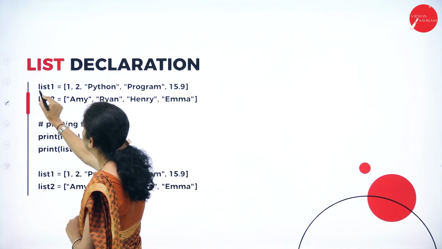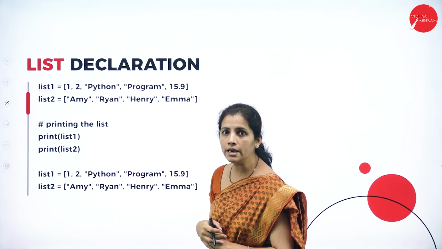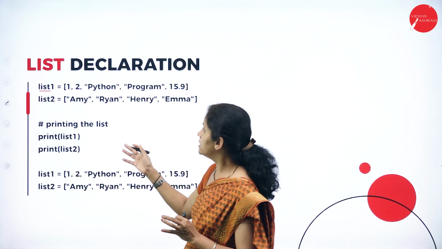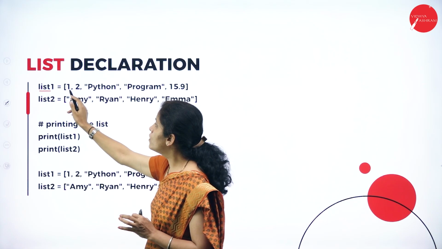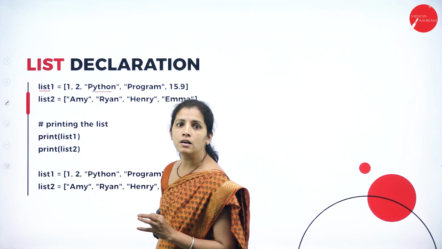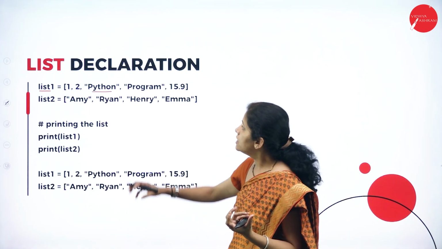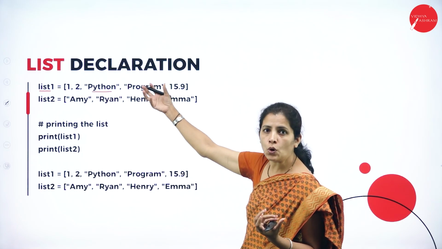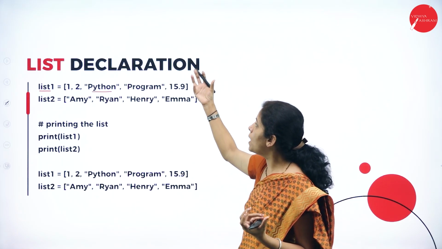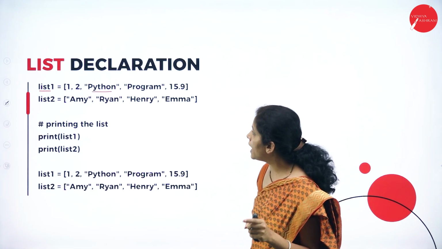So, see here, I'm going to create my first list. So, what is my variable name? List 1. And see, I have 1, 2. It is a combination of element. So here I can able to store different values.